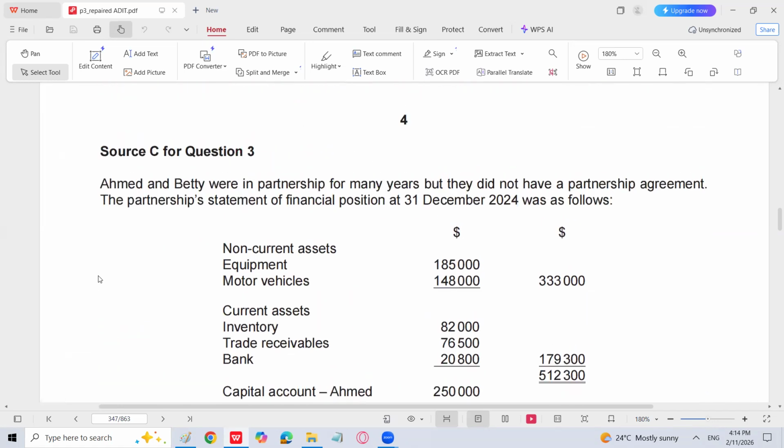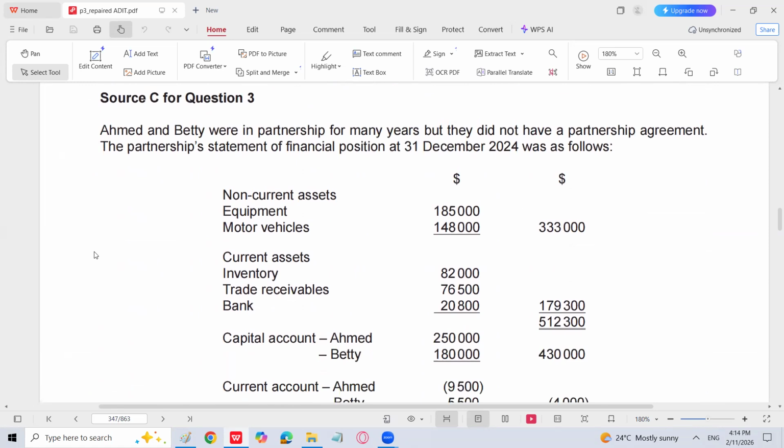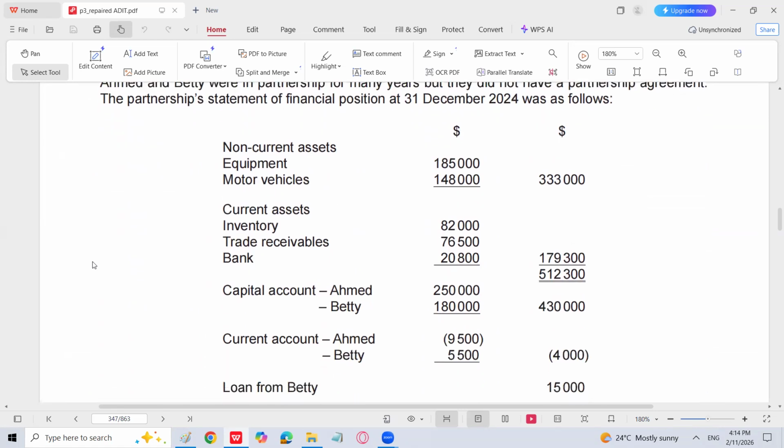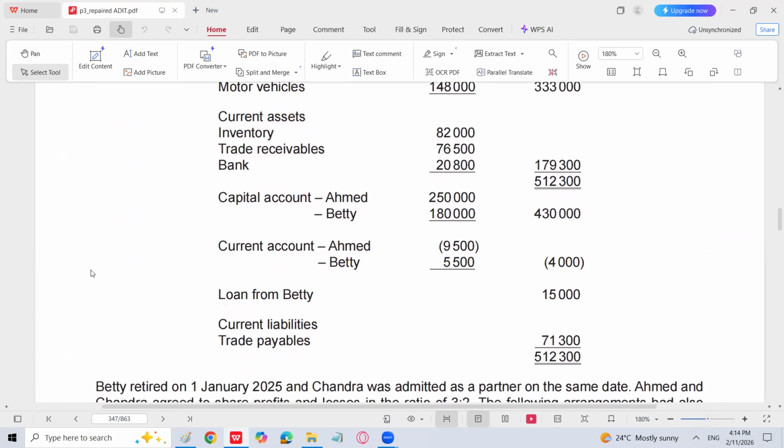So let's discuss that. Ahmed and Betty were in partnership for many years, but they did not have a partnership agreement. The partnership statement of financial position at 31st December was as follows. Non-current assets are given: equipment 1,85,000, motor vehicle 1,48,000, current assets inventory, trade receivable, bank. Capital accounts are given, Ahmed and Betty. Current accounts are given, Ahmed and Betty. If you see, Ahmed has a negative current account. It is basically a loss. So Betty has 5,500 of profit, but Ahmed has 9,500 of loss. Loan from Betty is given, which is 15,000. Current liabilities, trade payables are given.